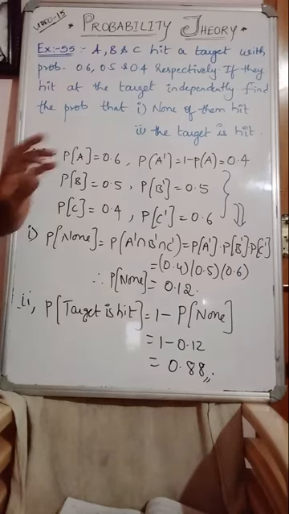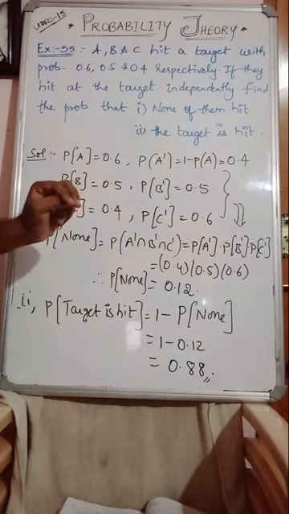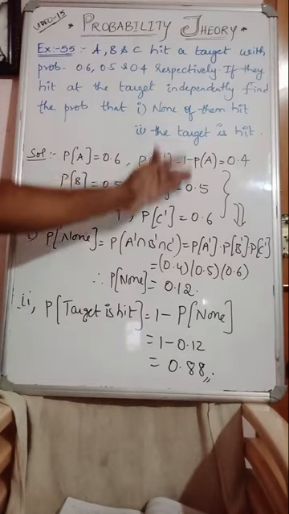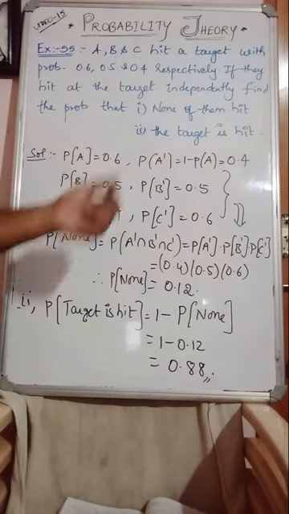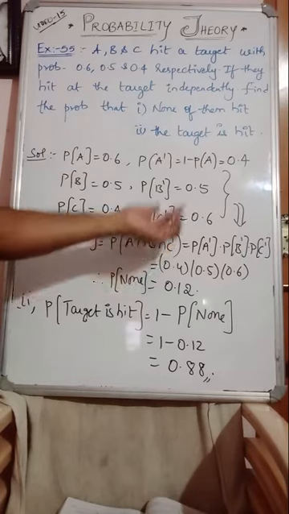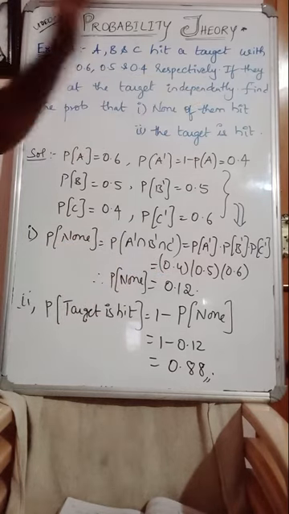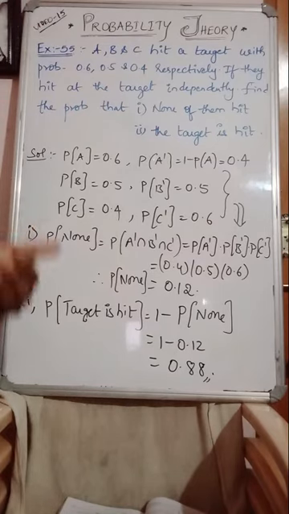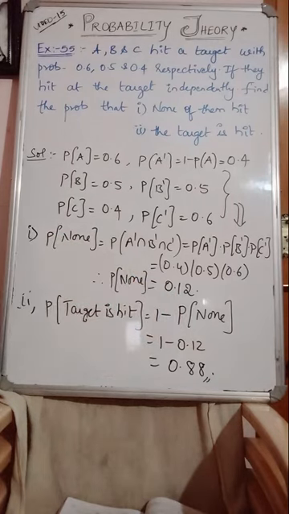So question number 1 is none of them hitting the target. P of A dash intersection B dash intersection C dash. So actually these are given. According to this, we calculated the complementary, the other event, P of A dash, B dash and C dash, which do not hit. Accordingly, probability of none of them hitting the target means those who do not hit, you take those probabilities independently, because the question says all of them hit the target independently. So this way the solution, P of A dash intersection B dash intersection C dash.